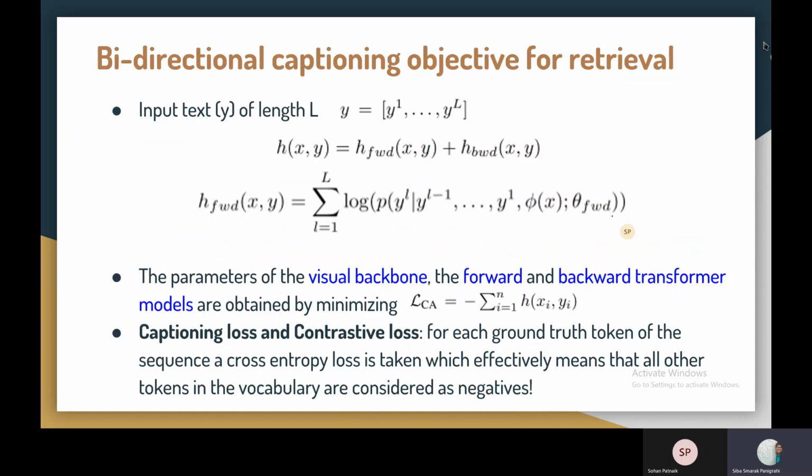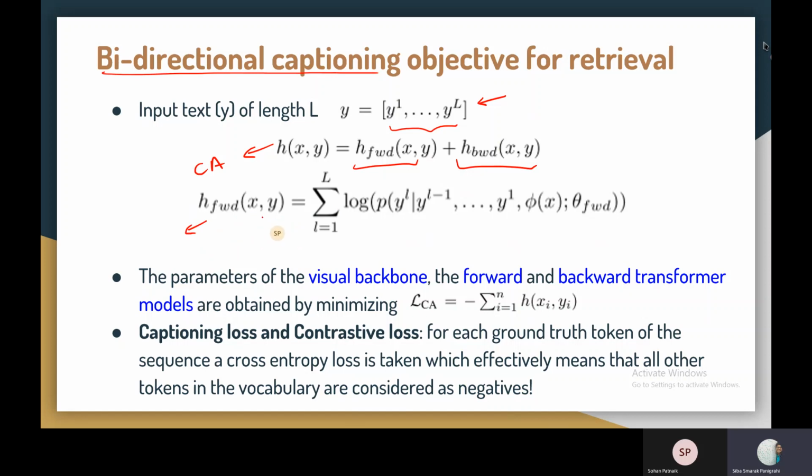Now we will see how exactly this entire thing is going to be trained. So we require a loss and backpropagation. Okay, so first of all, the length of the input text y is capital L, and it is represented like this. So this is the output of the CA model, that's what we have been talking all about. And they're decomposing it into two parts. One is the forward and one is the backward, hence the name bidirectional captioning. So we will see how H forward is being defined, and H backward will be similar to that.